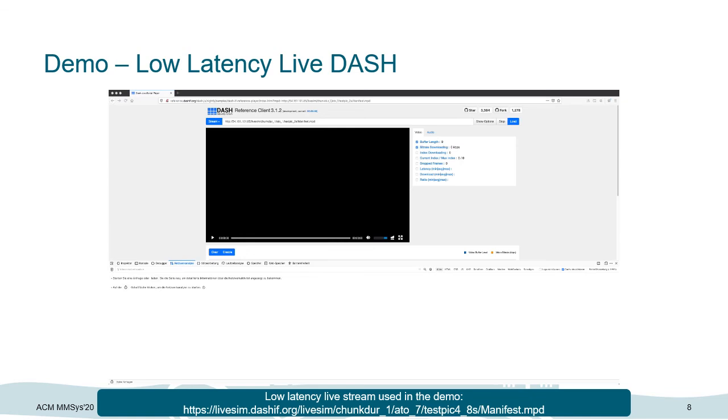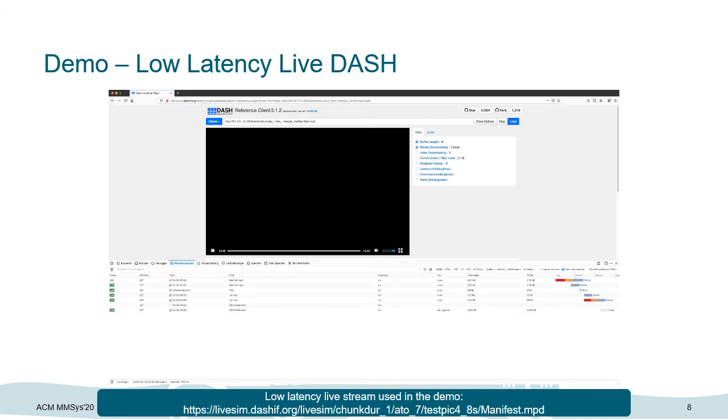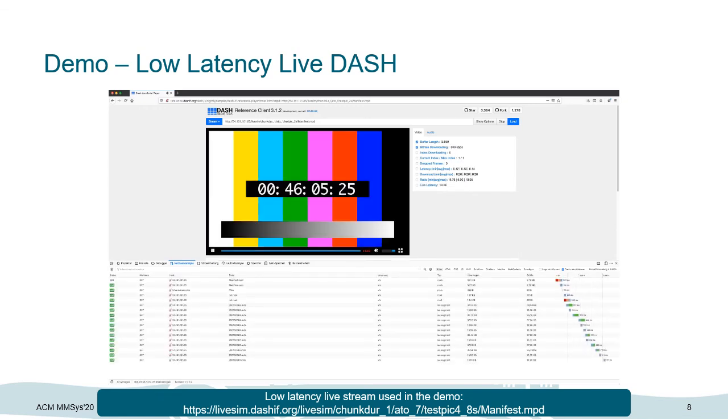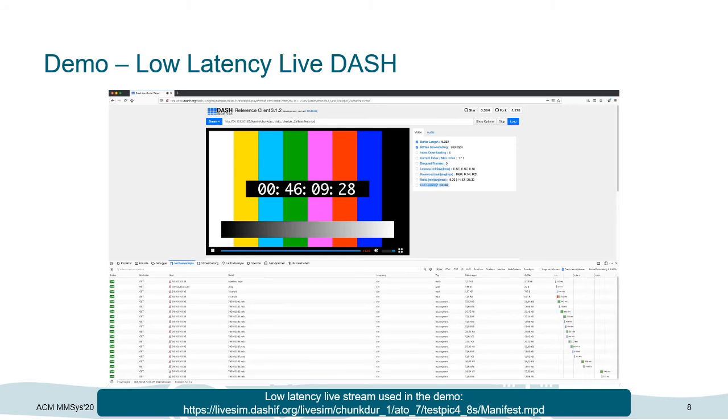So first of all, I will start playback without low latency mode. I click on load on the right side, and then we can see the target latency or the live latency on the right side of the player's panel. In this case, we achieve a latency of approximately 10 to 11 seconds. At this point, we are not using CMAF low latency chunks, so we pretty much stick to standard live playback using complete segments or complete fragments and classic XHR request objects.